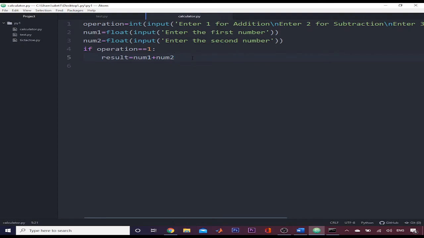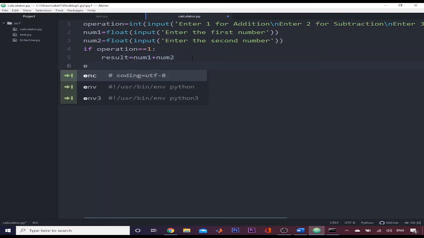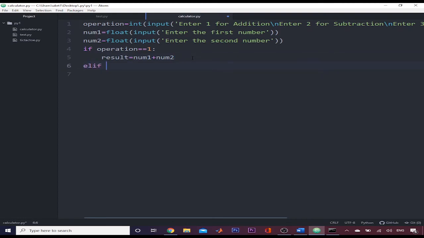Now we will use the elif keyword, else if operation double equals 2, we will say result equal number 1 minus number 2. So I will copy it and paste it.